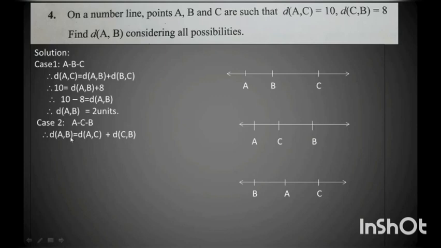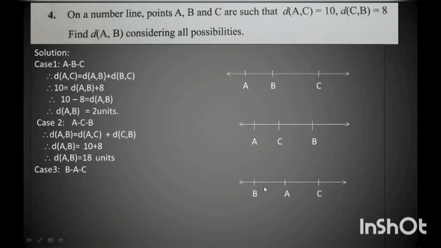We don't know the value for AB, so that remains as it is. AC is 10 and distance CB is 8. So that is 10 plus 8, which is equal to 18 units. And the last condition, I will take point A in between B and C. So I write that as B dash A dash C.